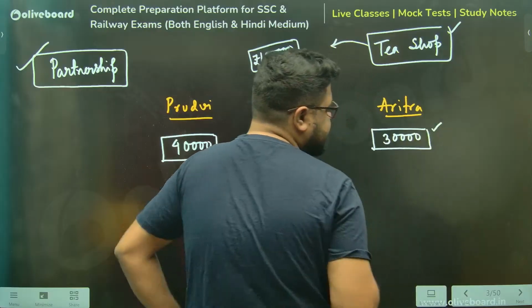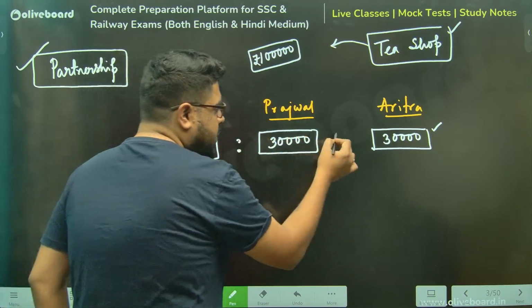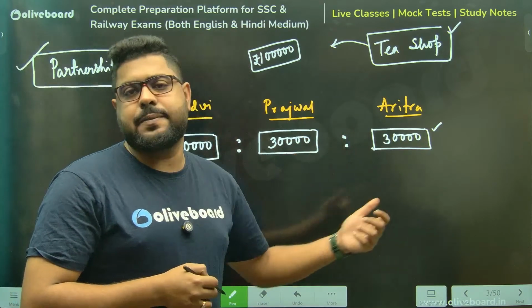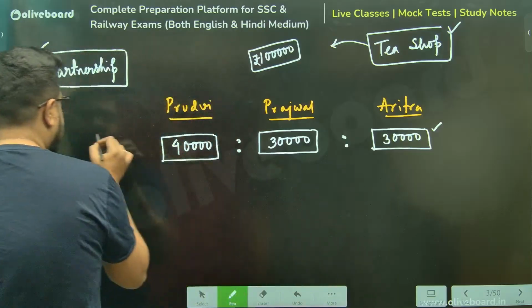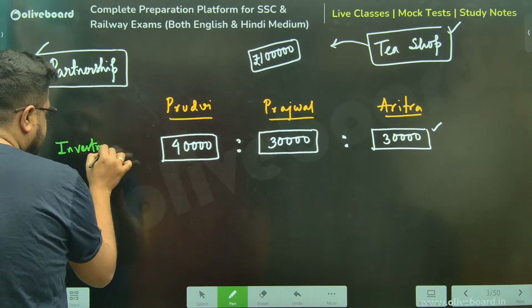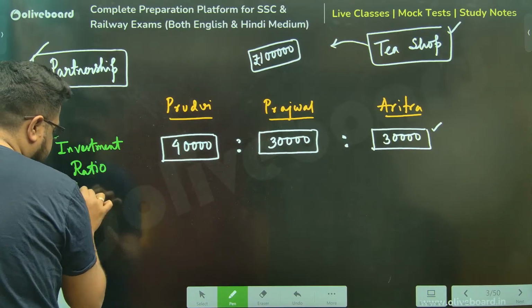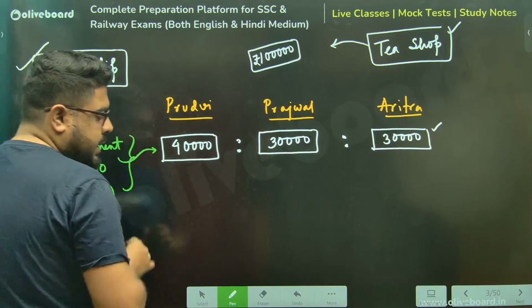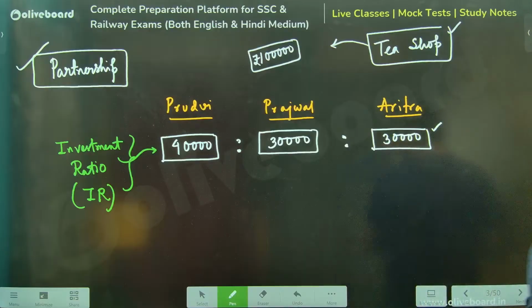Now, please understand, this ratio of whatever amount we have invested initially is known as the investment ratio, in short IR.